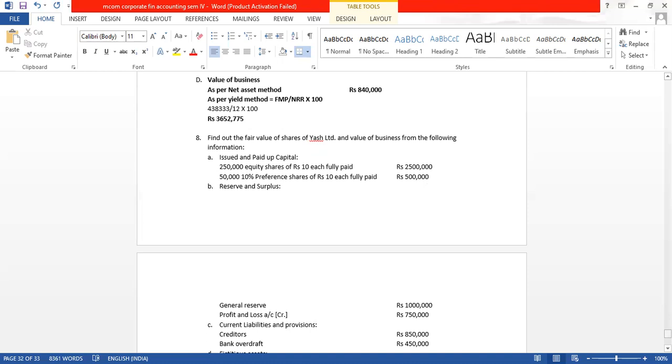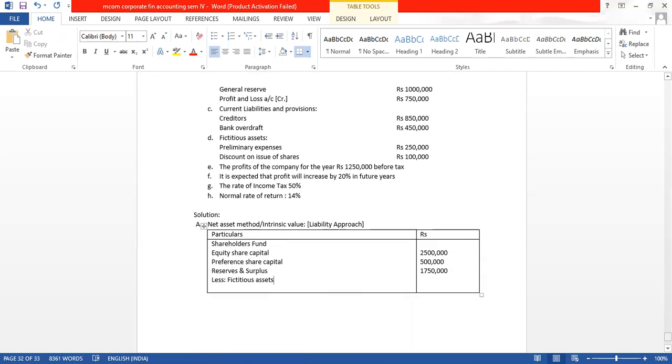How much is the fictitious asset? We have preliminary expense and discount on issue, which is 2,50,000 plus 1 lakh, coming to 3,50,000.